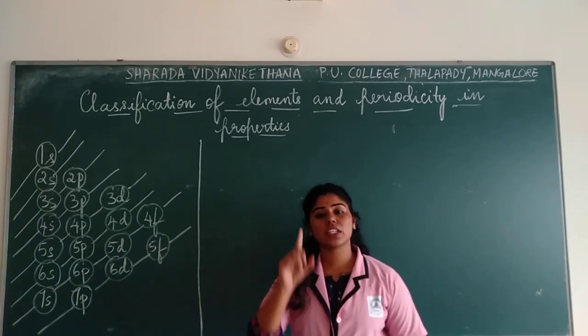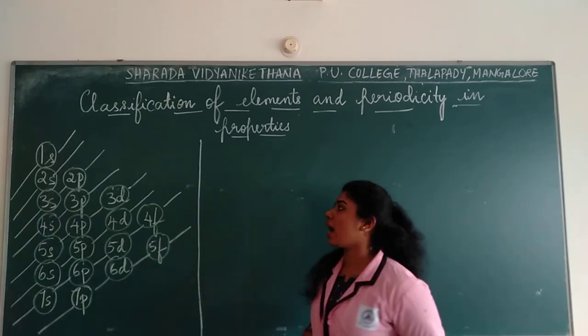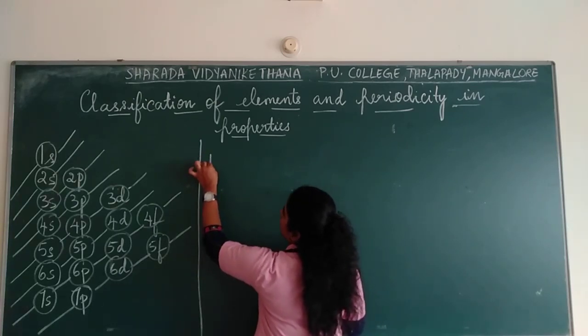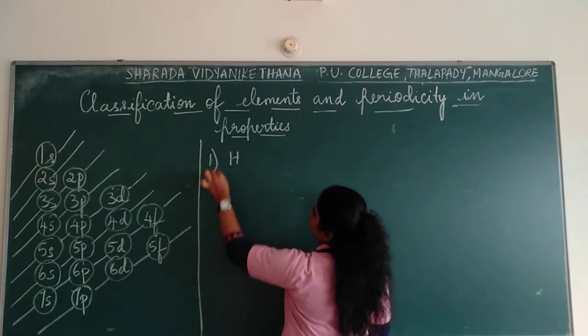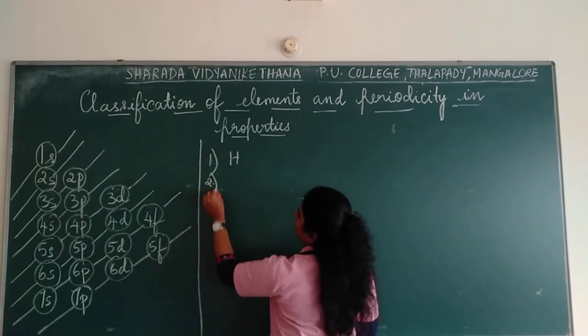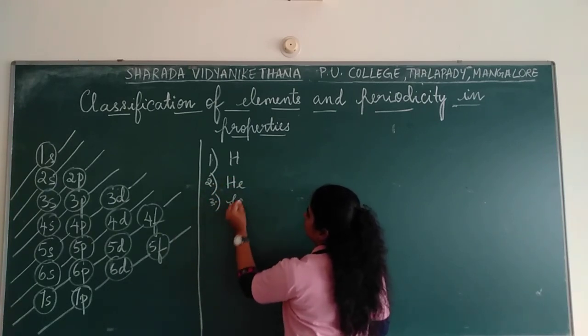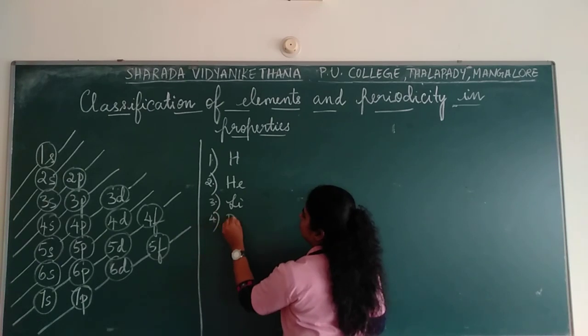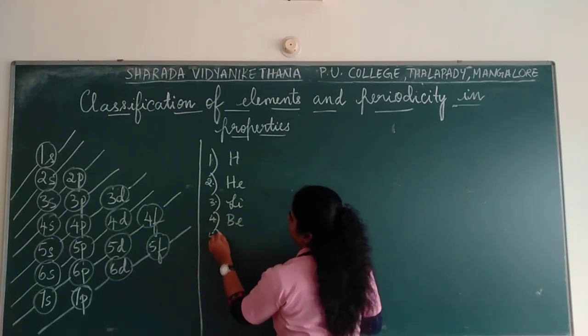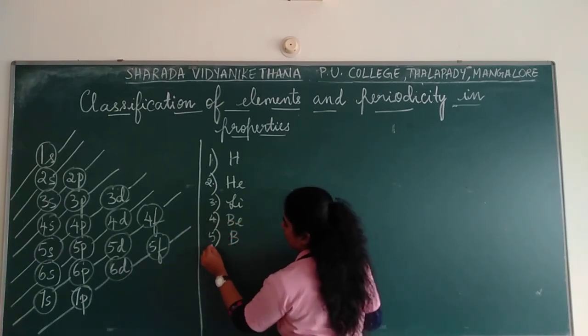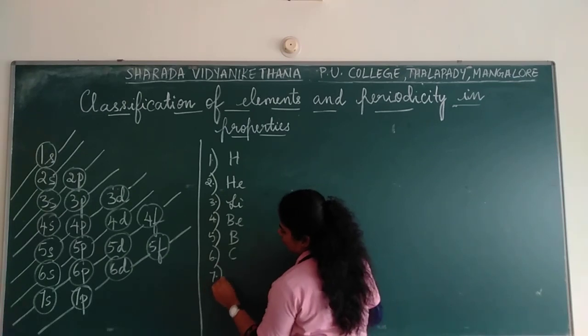First you have the first atomic number. That is hydrogen, correct? So number 1 is hydrogen. Then helium. Then lithium. Then beryllium. Boron. Carbon. Nitrogen.